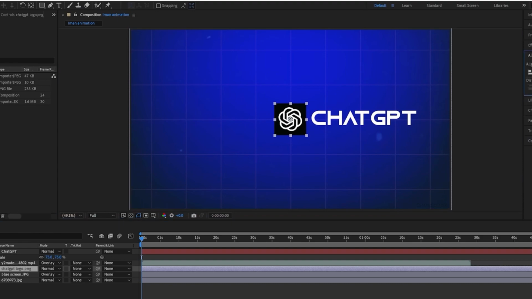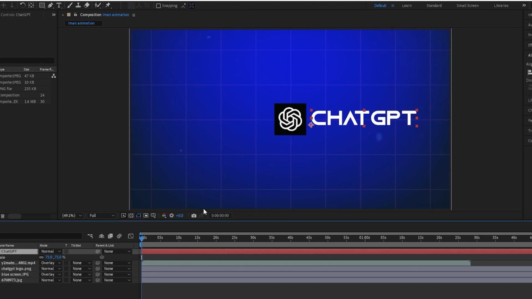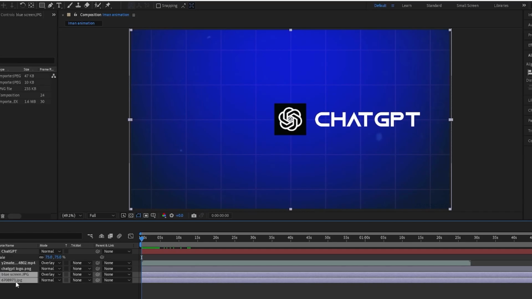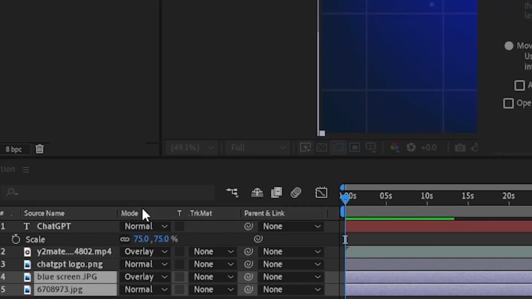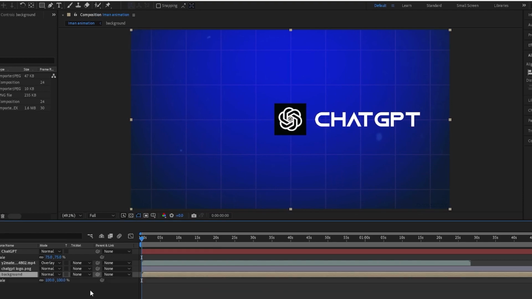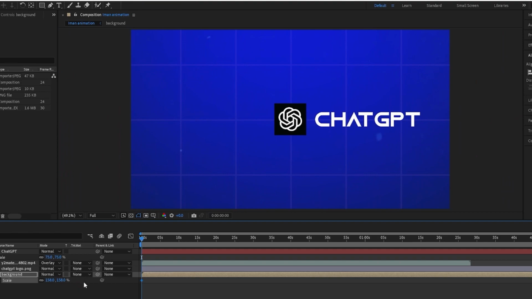Align the text, or align both the text and the logo, so they're in the middle. You don't want one being higher than the other. Then you want to pre-compose the background elements, so the grid and the screen, and just name it background. This is so that when you scale in, it scales in everything instead of just scaling in the blue screen or just the grid.